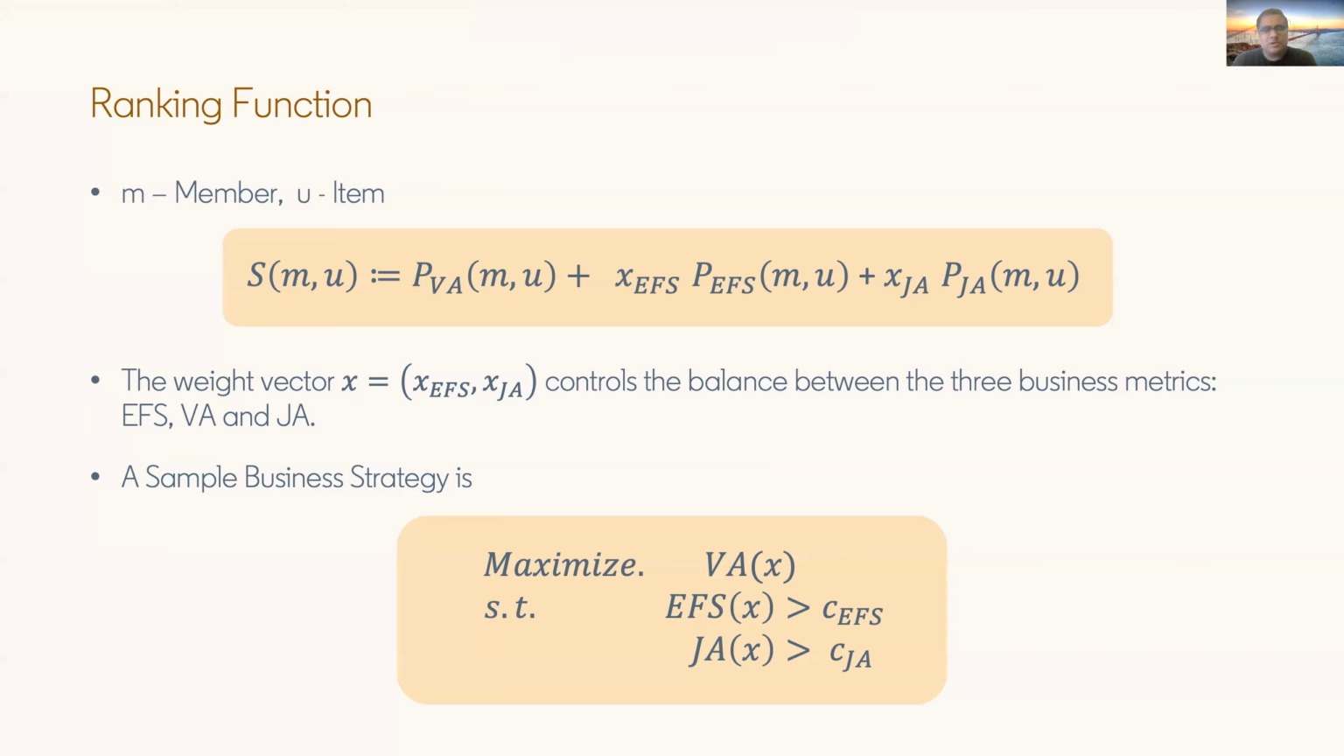So a sample business strategy can be that you want to maximize the viral actions with constraints on EFS and job applies. As you can see, the metrics over here are functions of X, as changing X will affect the ranking of the items on the feed. So if we set XEFS and XJA to 0, the ranked list will be really based on viral actions. Whenever we update one of our models, we need to find the appropriate values of this hyperparameter X.